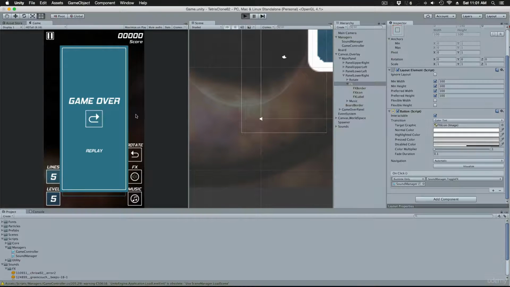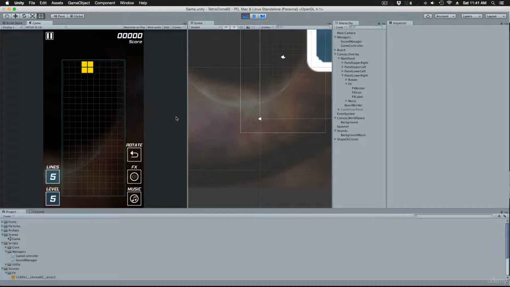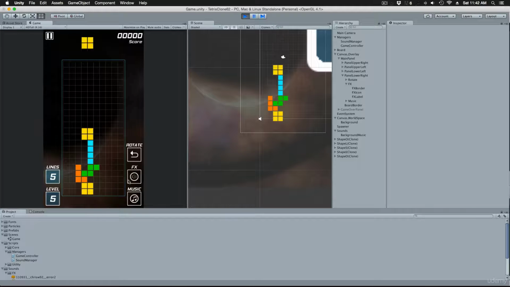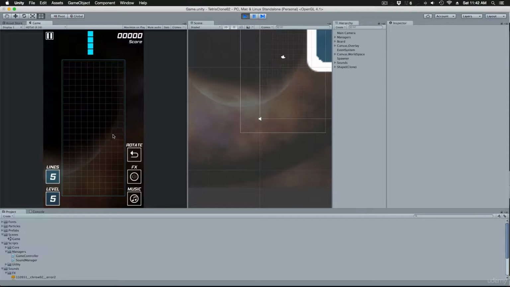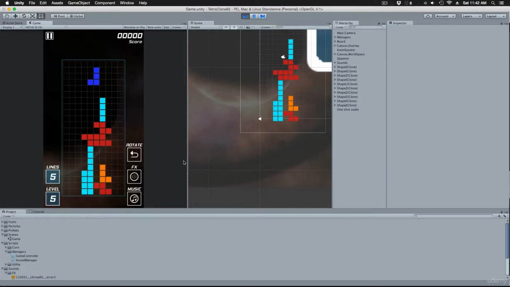Okay, let's press play to test it. Let's drop some shapes. You hear that nice squelch. And then we toggle the effects button. And now you can drop the shapes in silence. Now you're going to have to note that every time we reload the level, your preferences aren't saved. So we're going to start with the defaults, which is the sound being turned on. And that happens because we're reloading the level and not saving the data.